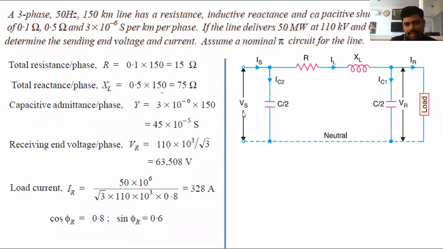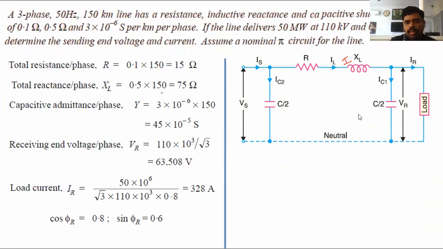One half is connected for the sending end side, the other half for the receiving end side. That is, this is the sending end voltage Vs. The actual current is represented by I or IL, and the receiving end current is represented by IR. Based upon the circuit, we can draw the vector diagram.